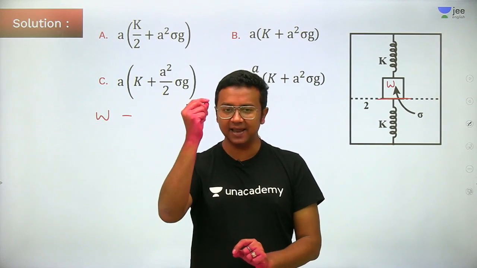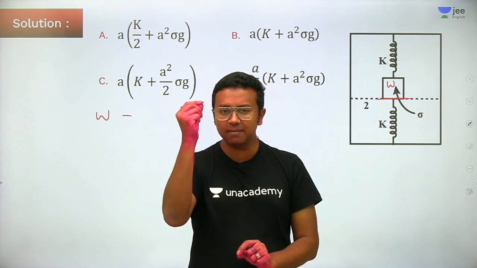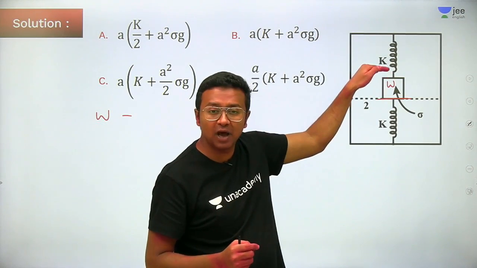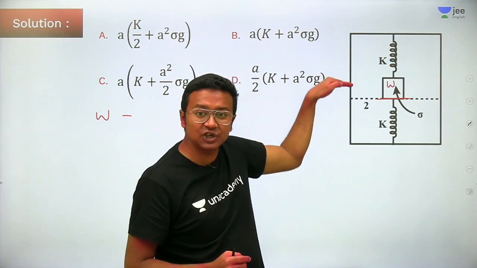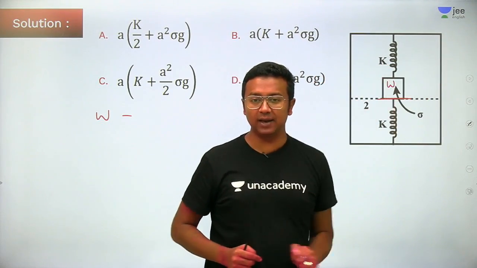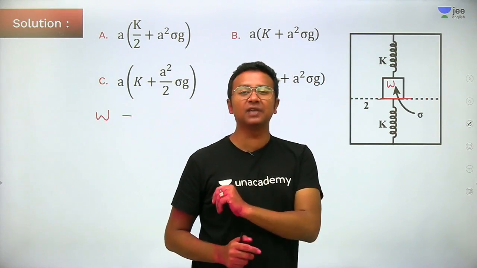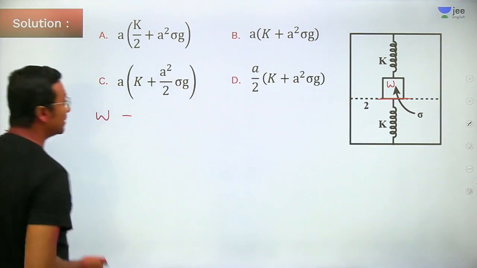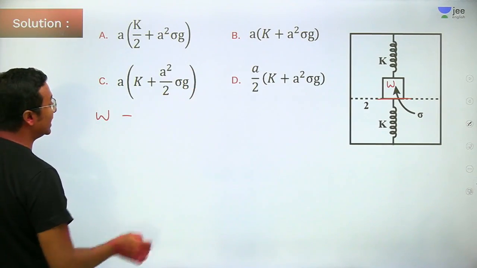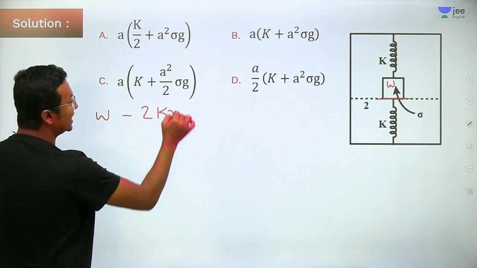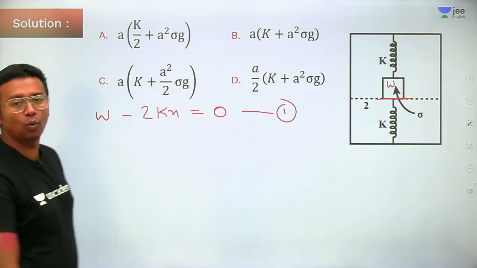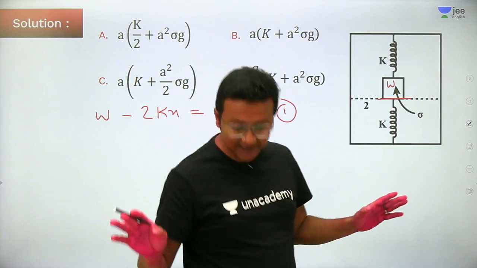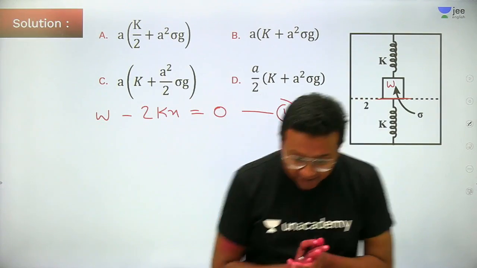Let's say in the equilibrium position, this block moved down by a distance x, and by moving by a distance x, it has just touched the surface of the liquid. So that got compressed by x, that got elongated by x, so 2kx is the net spring force, and this should be equal to 0. All right, till here it is clear. Till here it is clear, everyone?